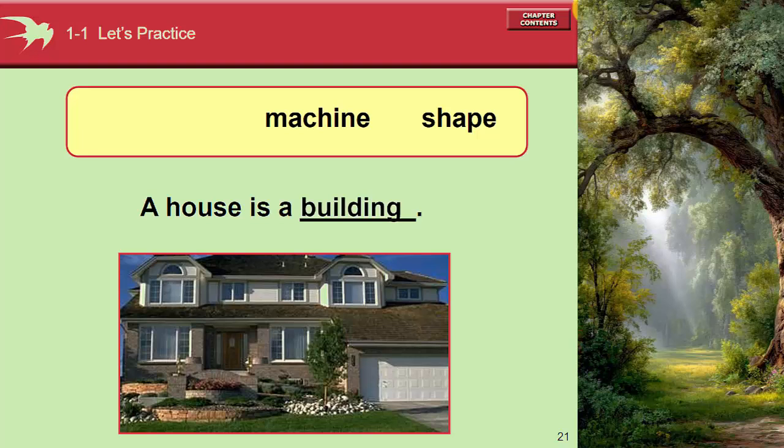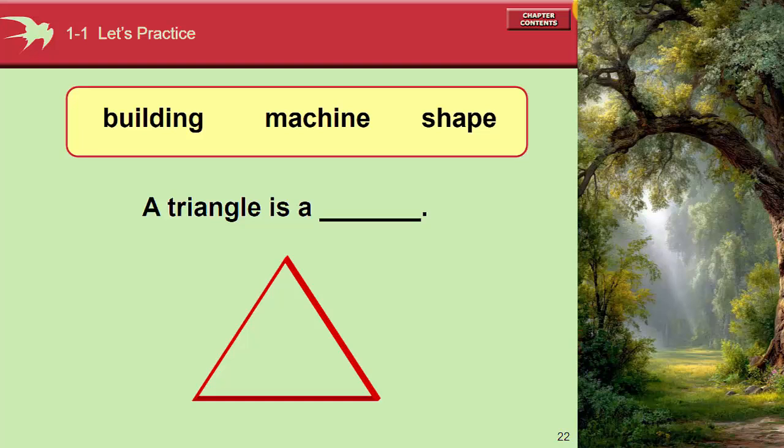A house is a building. Is a house a shape? No, it's not. A house is not a shape. It's a building. And then a triangle is a shape. Yes. Is a triangle a shape? Yes, it is. A triangle is a shape.